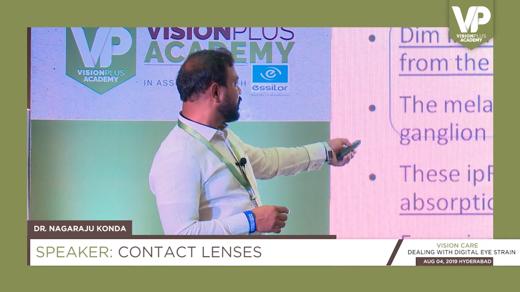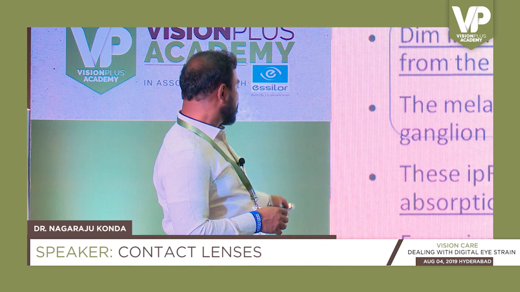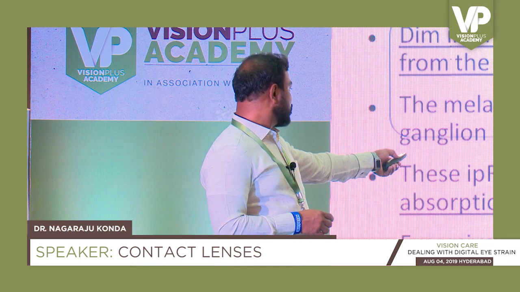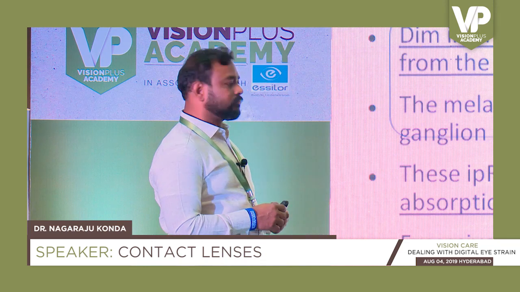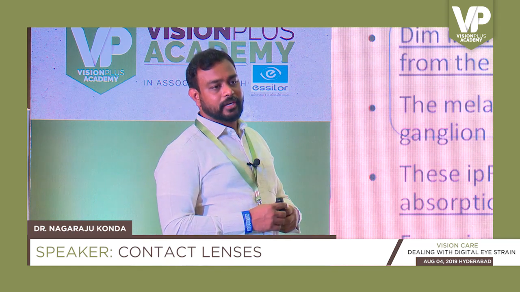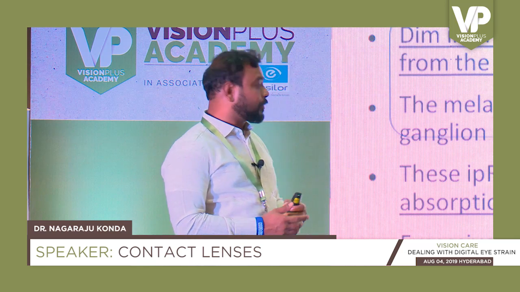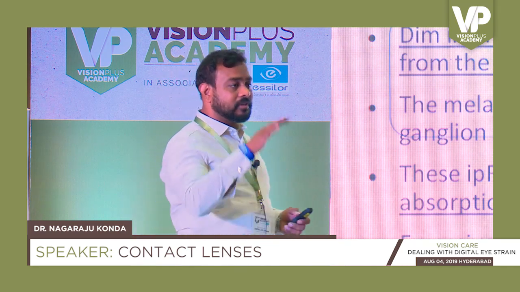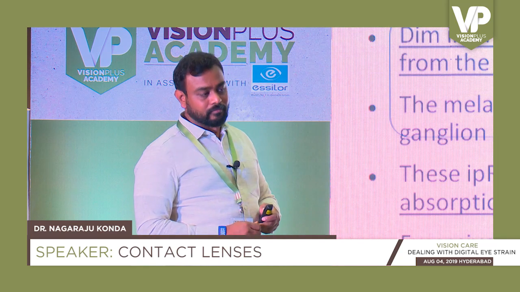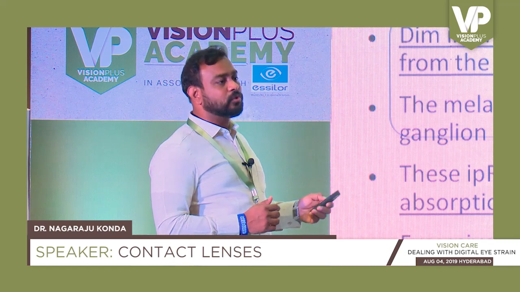The melatonin cycle is mediated by these photosensitive layers of the retina, and these contain a molecule called chromophore, which has a peak absorption at 470 to 480 nanometers. So excessive blue light exposure prior to bedtime suppresses melatonin secretion. As a result, your sleep is disturbed. These are the two important points.